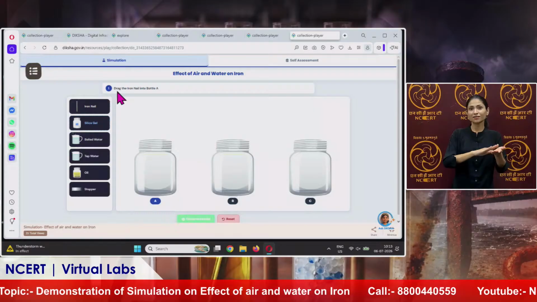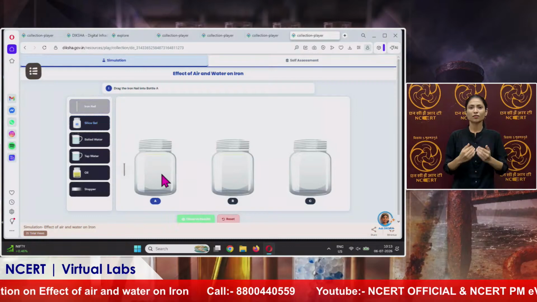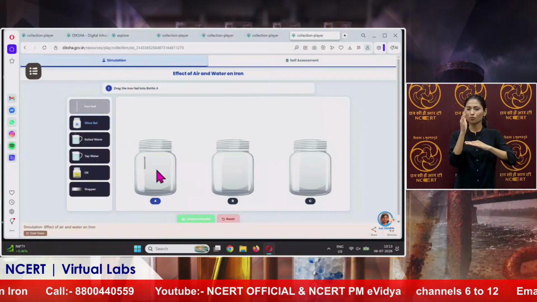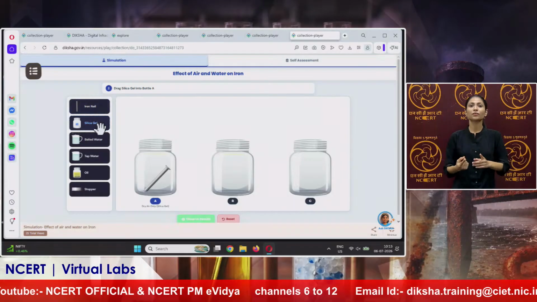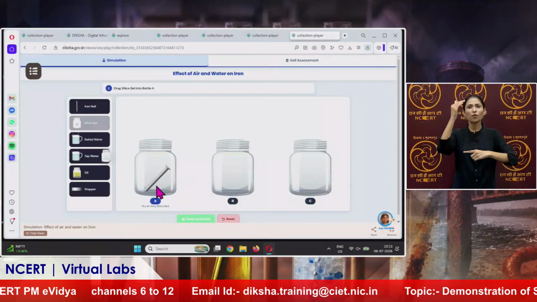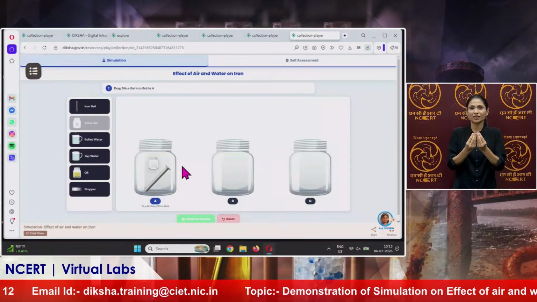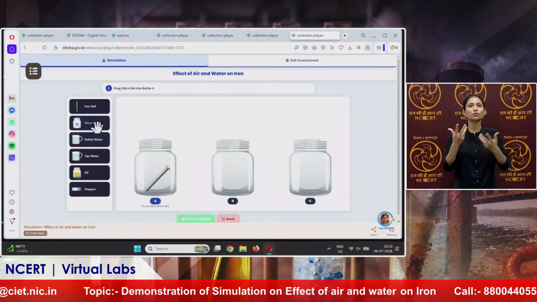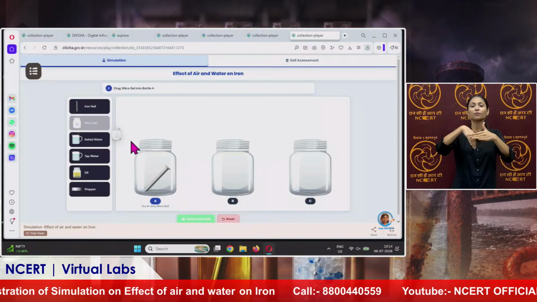Now the first step is drag the iron nail into bottle A. So this iron nail will be dragged to bottle A, and it is written here, added to bottle A. Now next step, drag silica gel into bottle A. Generally silica gel is used to absorb the moisture, so that only air will be present in this process.